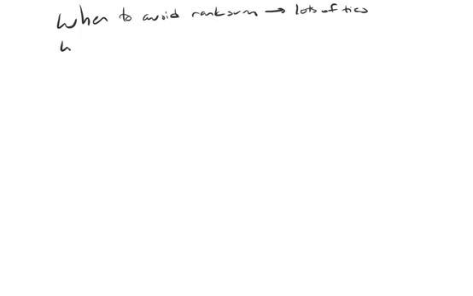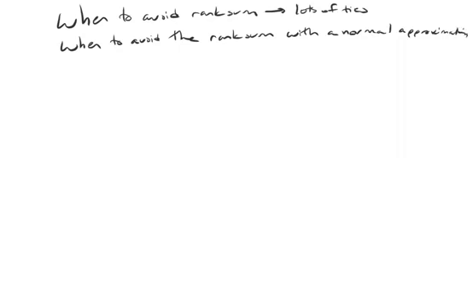Also, we might think about when to avoid the rank sum with a normal approximation for the reference distribution. In other words, when do you pretty much have to use the exact or approximate exact reference distribution?